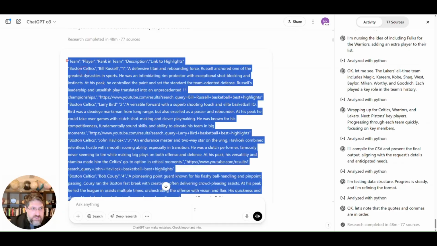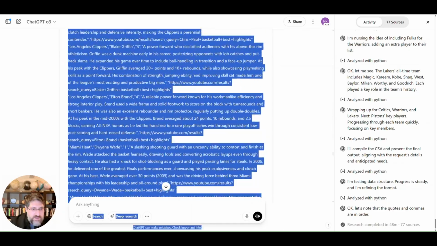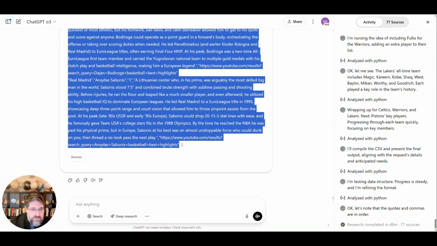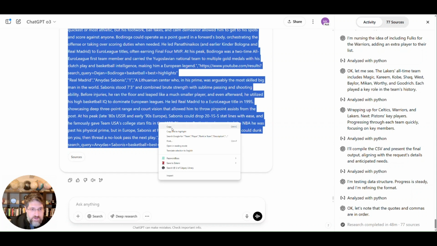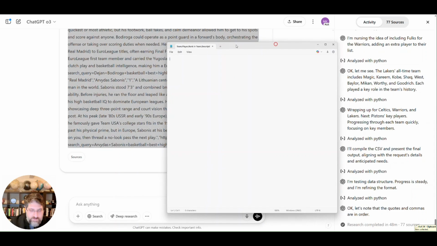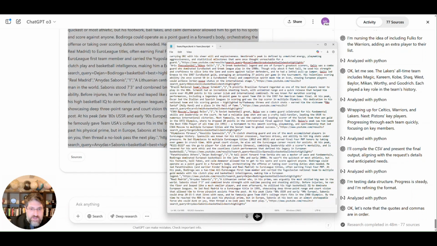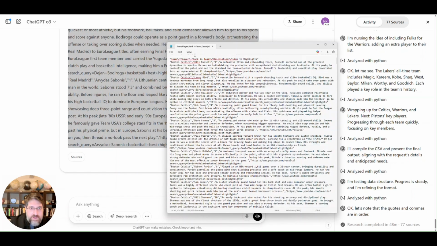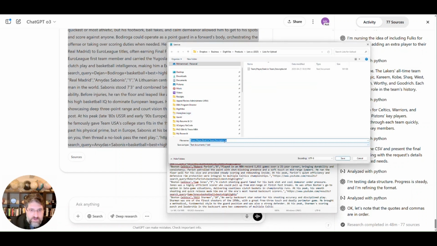So if I can manage to copy exactly this text right up to here and open a notepad file, paste the exact text here, and save this as a CSV file.